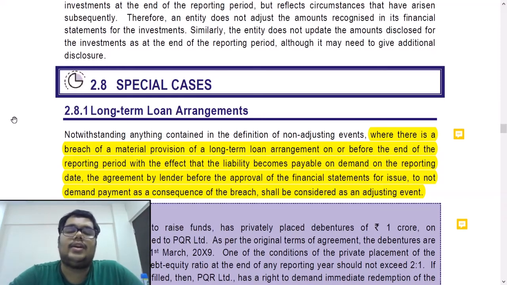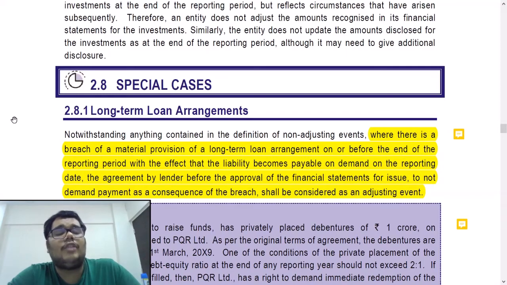Now let's say on 31st March, the company defaults on the interest payment. So now the loan will become a current liability from a non-current liability. Initially it was a 3-year loan, but since we have defaulted on the interest payment, now the lender can ask us for repaying the loan at any point.